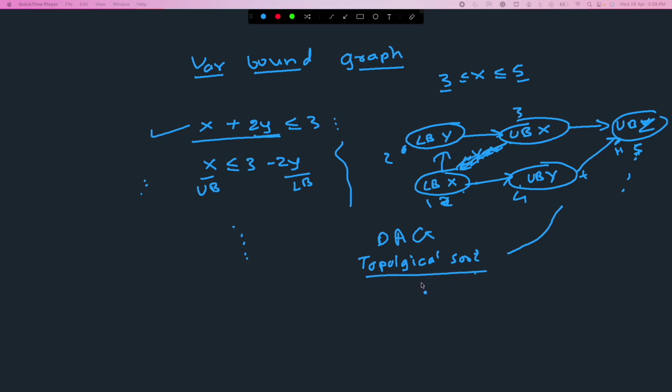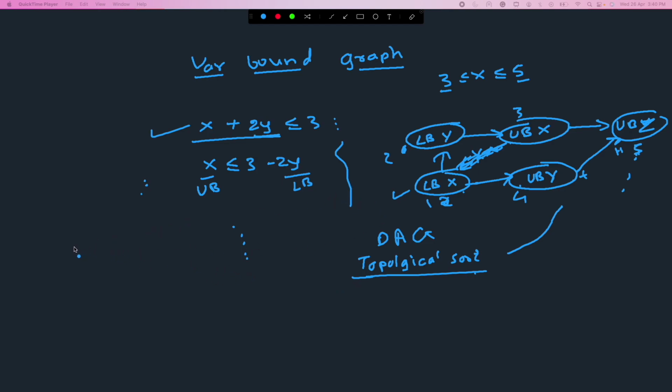And the point of doing this is that if I pick the first node which is not yet processed, and I try to fix this bound, then it will imply more changes deeper into the graph, right? So that's the idea behind it. I will do this topological sort, and then I will pick the first one that is not yet processed, right? So that's the key idea.